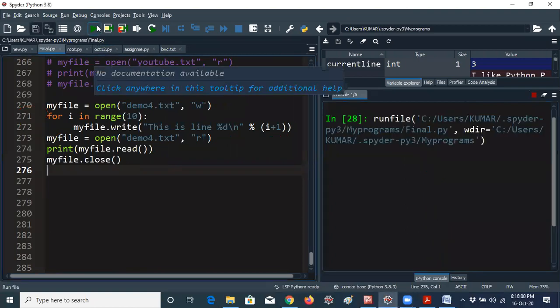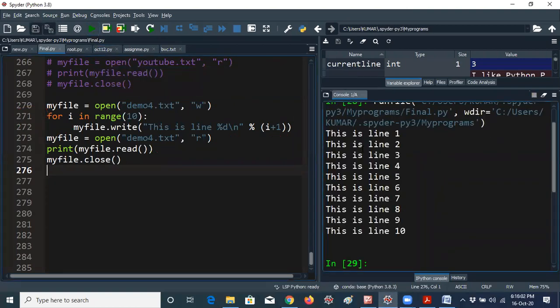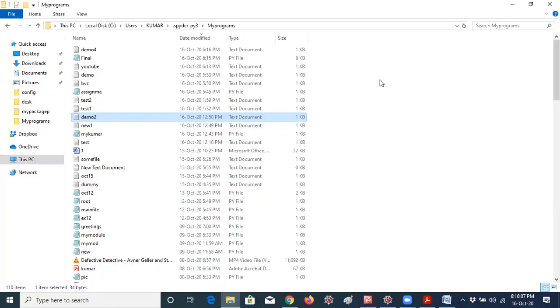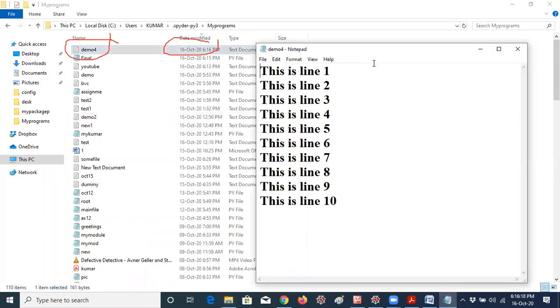So now I'm running the program. You can see the output. This is line 1, this is line 2, this is line 3, up to 10 it is created. The time is 6:16 actually, so around 6:16 the new file was created. Demo4 is created in this local directory. I'm just opening this. This is line 1, this is line 2, and in that way it is printed up to 10 lines.